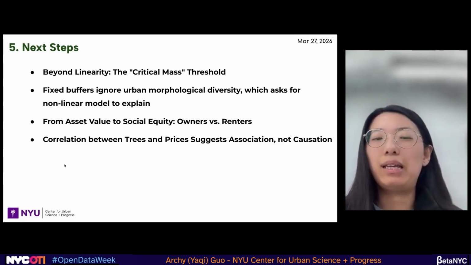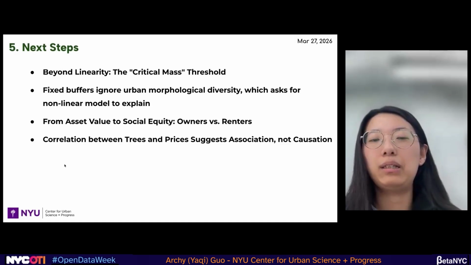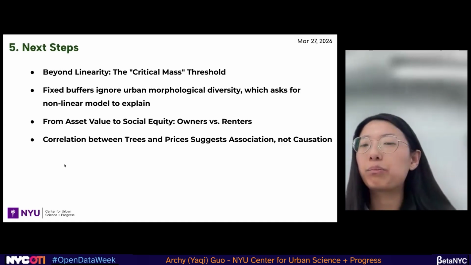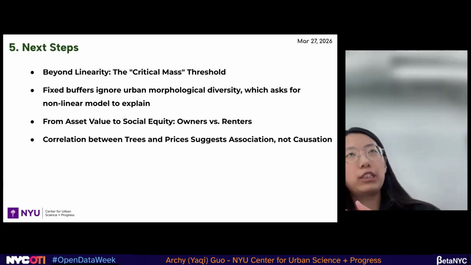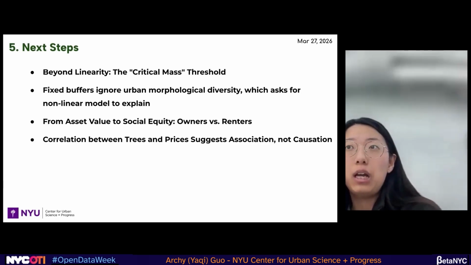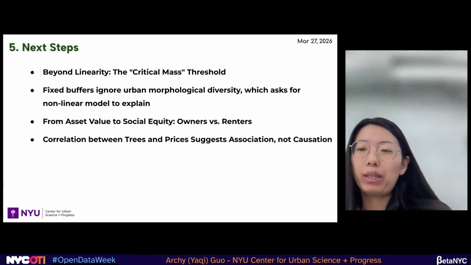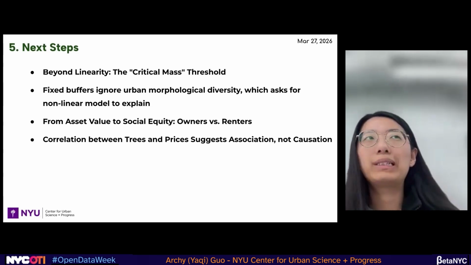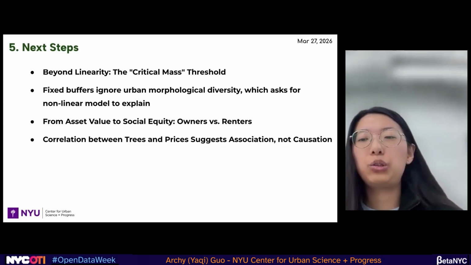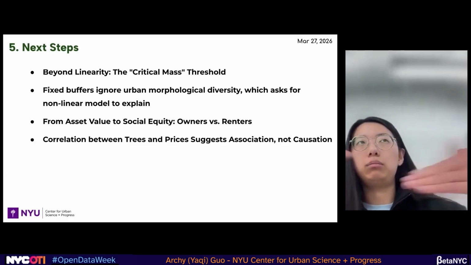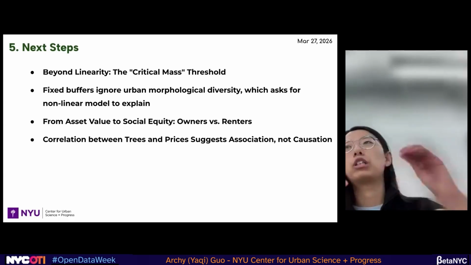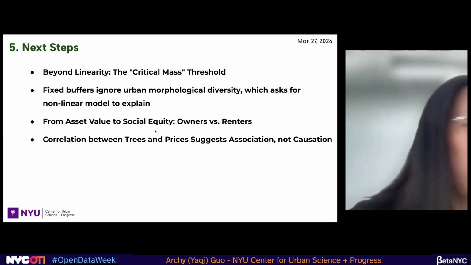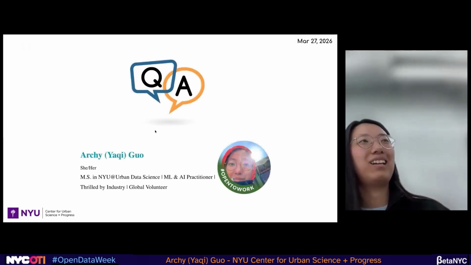And the last thing is the correlation between the trees and the housing prices. We are actually still doing an association study, not a causation one. In the next one, we can build some causation model with the DAG to explore more nuanced relationships. Okay, I think that's it.